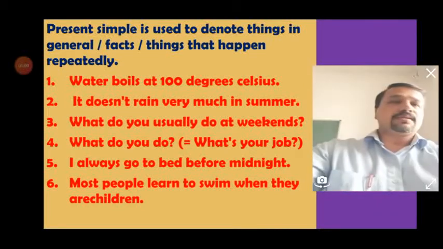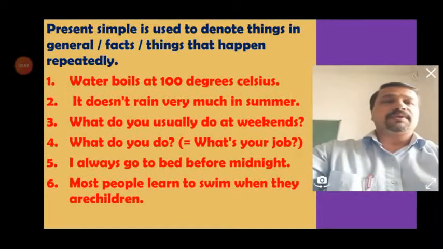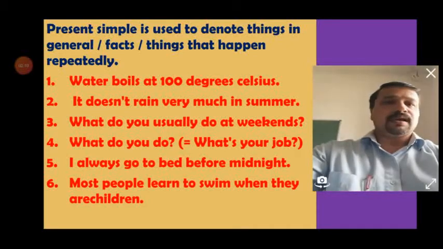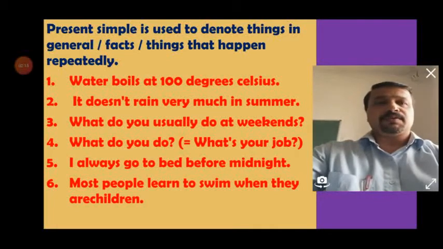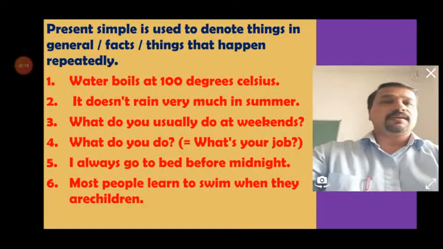All these are considered to be things that happen in and around us generally, or considered to be a fact. Otherwise, it can happen repeatedly. I go to school, I go to college every day, I go to office every day. These are considered to be repeated actions. All these types of actions are stated in present simple.